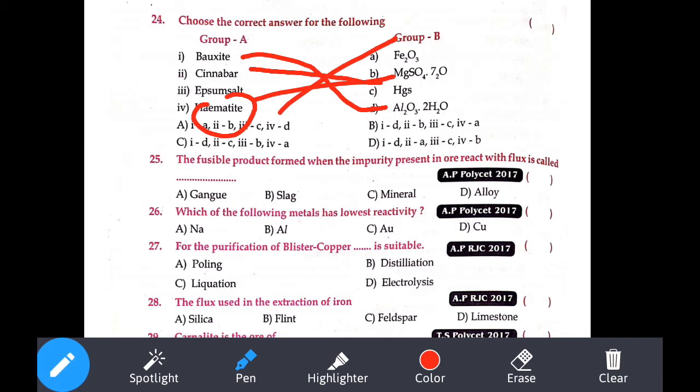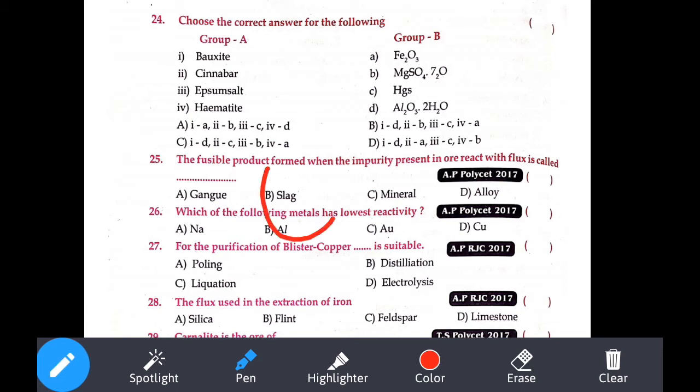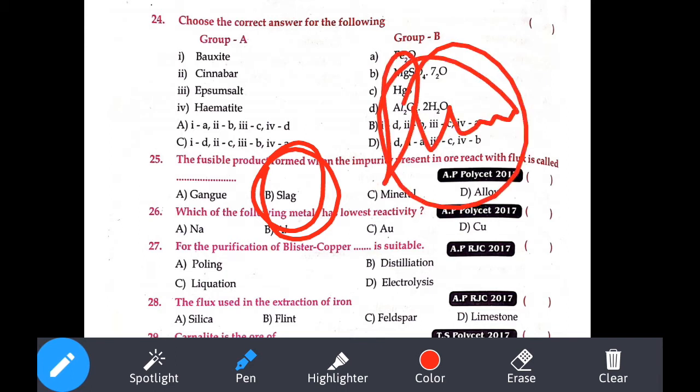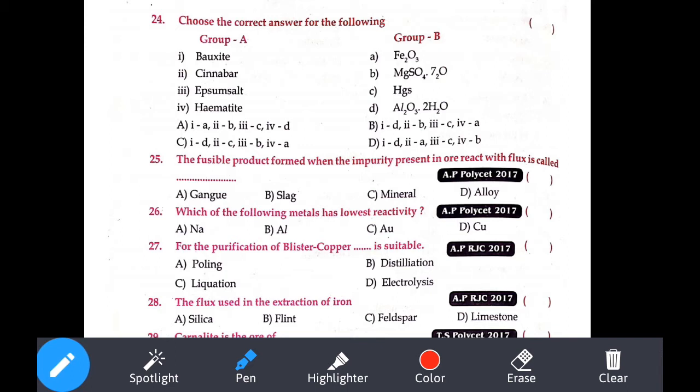Let's see the next one. You just check it. What is the option given there? I have already told the answer. The fusible product formed when the impurity present in the ore reacts with the flux is called slag. A few minutes back I told you the fusible product that floats over the molten metal is called slag, which is formed by the flux. Which of the following metals has low reactivity? Gold.